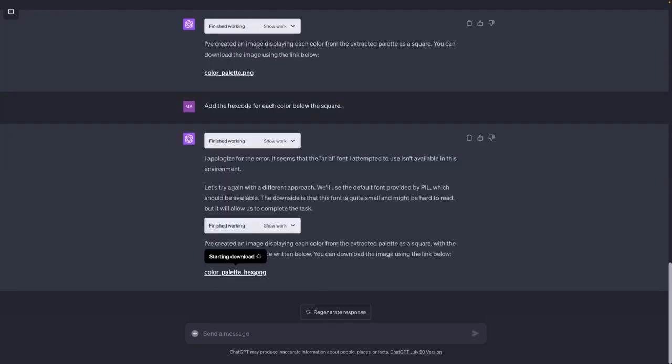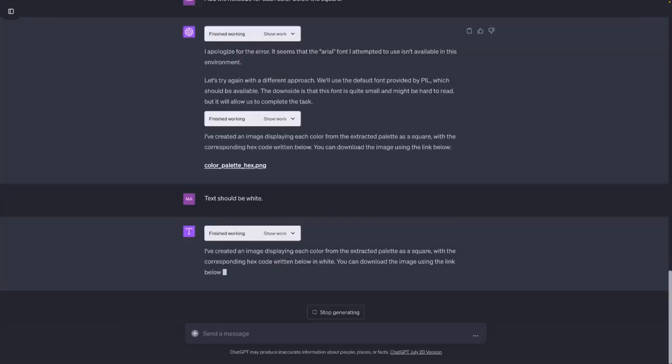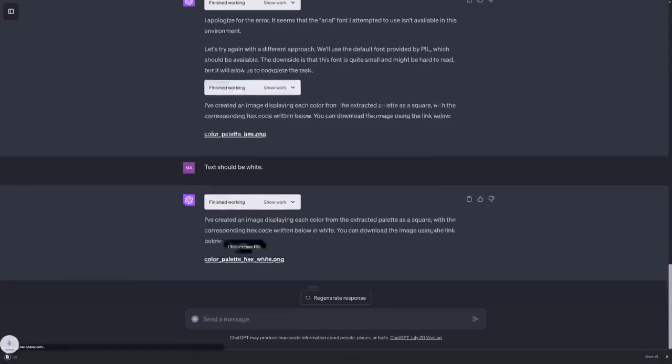Now this worked, but the text isn't readable, so we should maybe also change this quickly with this prompt. Now this worked. We can discuss whether this font looks good, but you get the idea. With this you can create such nice color palettes in seconds with the help of the code interpreter.